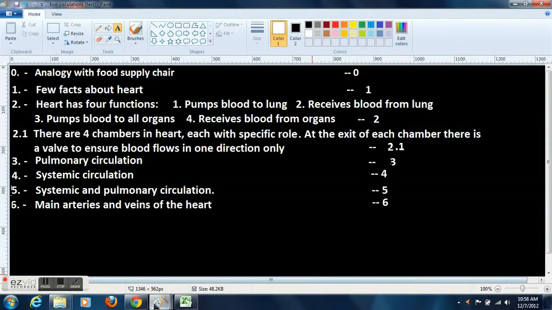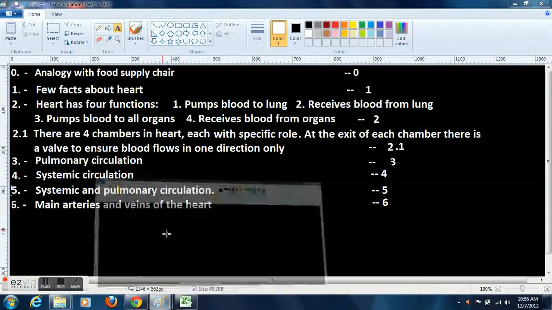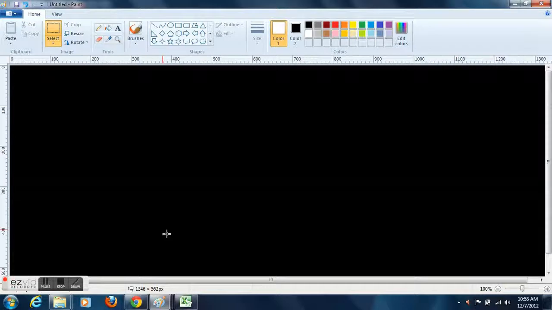In this tutorial, we are going to discuss the circulatory system. It is a topic on life science, on human physiology. So we will be discussing the circulatory system.